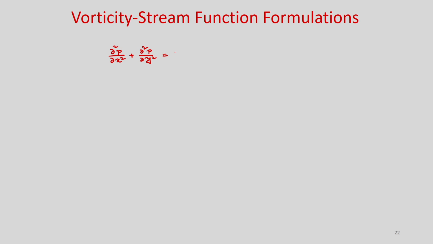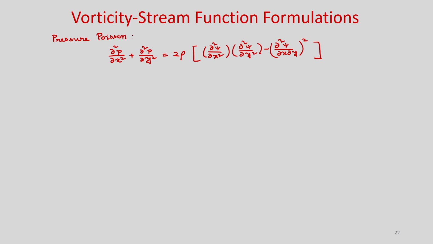From the momentum equation you can calculate it: it will be del 2 psi by del x square times del 2 psi by del y square, minus del 2 psi by del x del y, whole square. Once psi is known, you calculate these gradients and solve for the pressure equation.